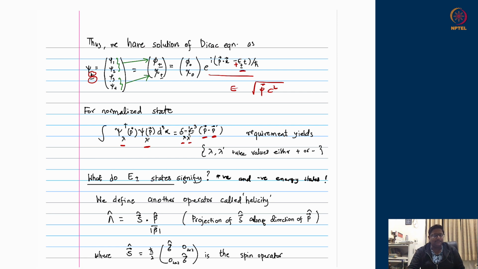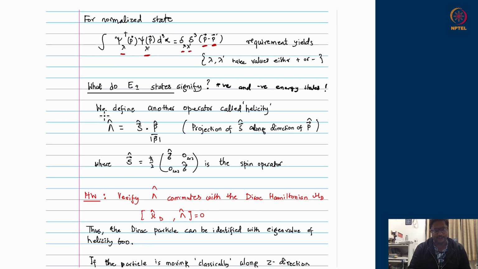They should be the same. Energy should be the same. That means their magnitude as well as the sign should be the same. The magnitude sameness is guaranteed by this Dirac delta of momentum. That the sign should be the same is maintained by this Kronecker delta, so they should be objects of the same sign. Otherwise, they will not be normalized to 1. So for a normalized orthonormal set of solutions, this should happen. And as we again signify, E plus and E minus are the positive and negative energy solutions of the Dirac equation.